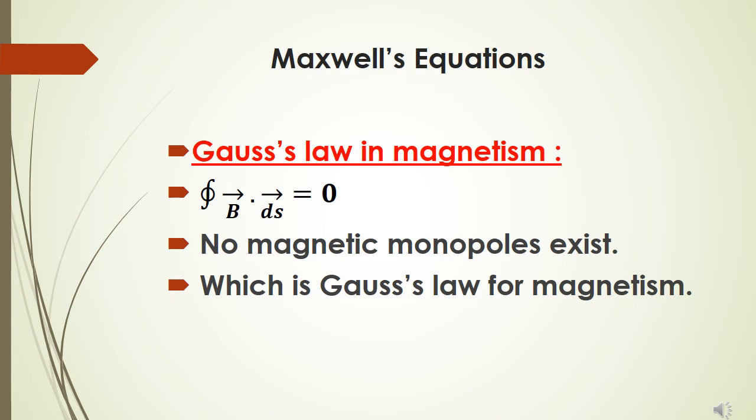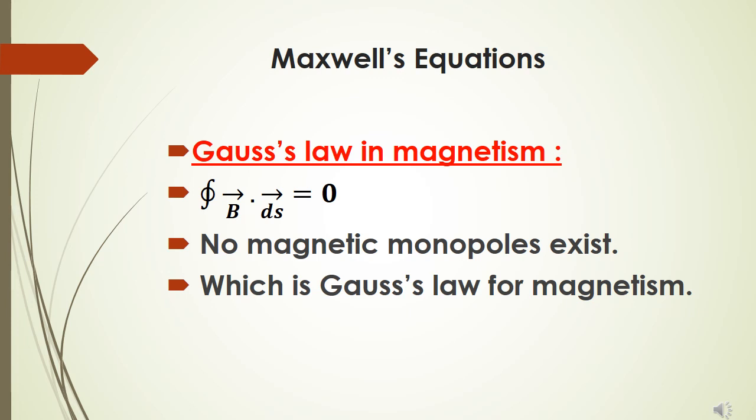Now, second we have Gauss theorem of magnetism, which is closed integral B dot dS equals 0. Why is it so important? It says that the magnetic field is always a closed line, or the magnetic lines are closed field lines. We have seen that there is no starting point and no termination point for the magnetic field; it ends at the same point, so it describes a complete circle.